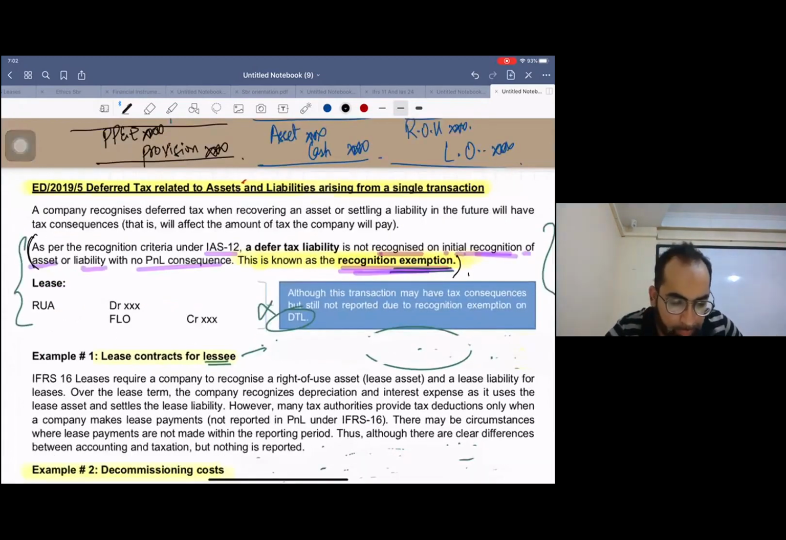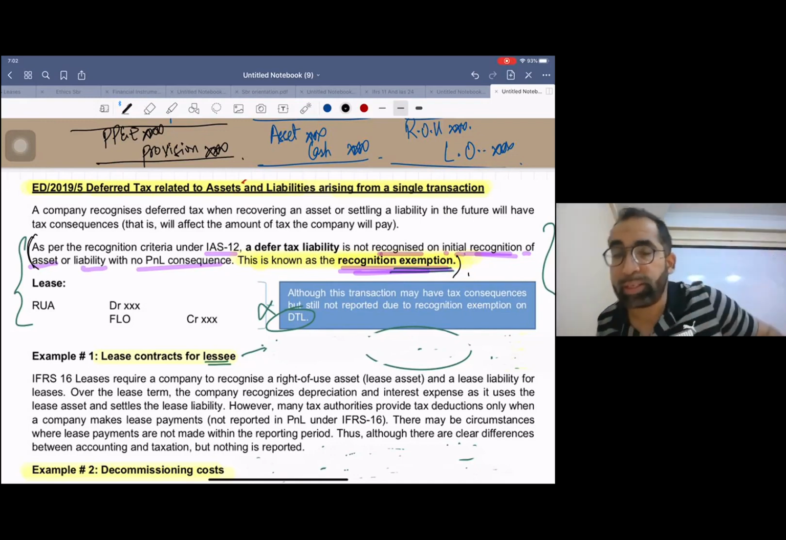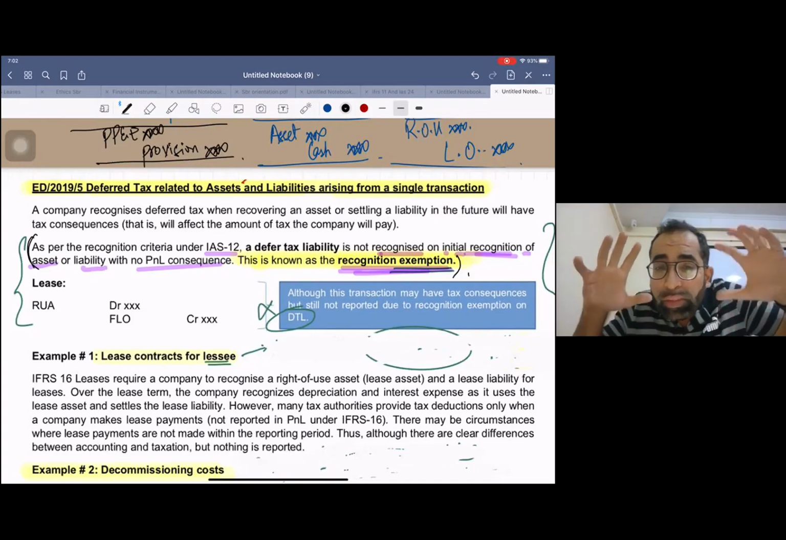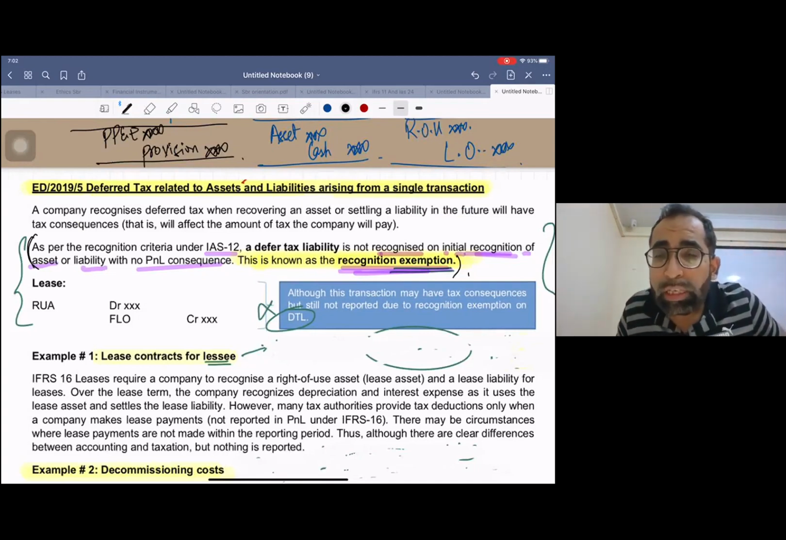Read it again. As per the recognition criteria under IAS 12, a deferred tax liability is not recognized on initial recognition of an asset or liability with no P&L consequence. This is known as the recognition exemption. This is the previous, old standard. Now, what new thing is the IASB proposing?